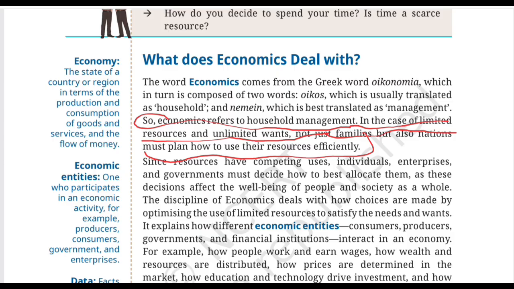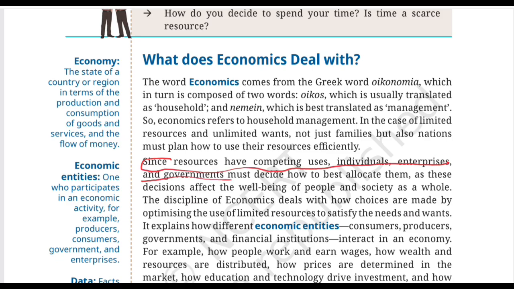And that brings us to an important economics word called efficiently. It means using available resources in a way that avoids unnecessary wastage and helps achieve the desired goals. So, families make choices, and nations also make choices. But who else makes economic choices? Let's find out. Since resources have competing uses, individuals, enterprises, and governments must decide how to best allocate them, as these decisions affect the well-being of people and society as a whole.